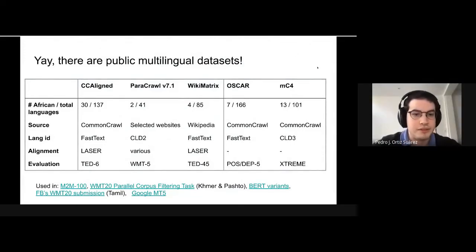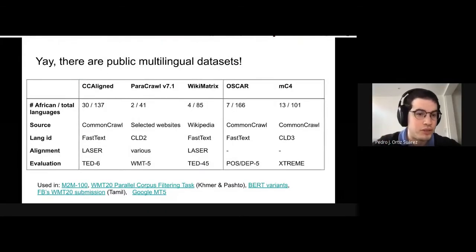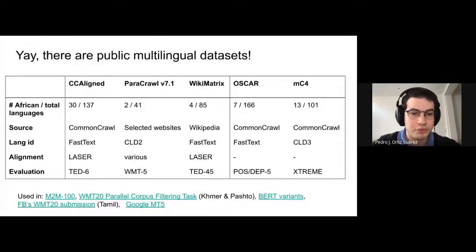So we took a look at different corpora, 3 multilingual corpora and 2 monolingual corpora. They are all automatically constructed, coming from different sources, ranging from Wikipedia to ParaCrawl. And they are classified by language with tools ranging from fastText to CLD 2 or 3. There are different quantities of African languages inside these corpora, as you can see on the table. And we took a look at the quality and audited these datasets.